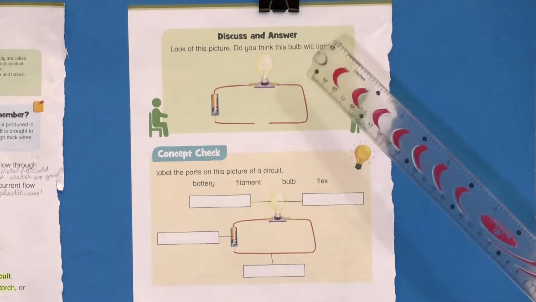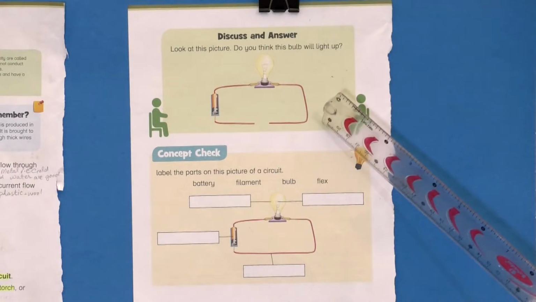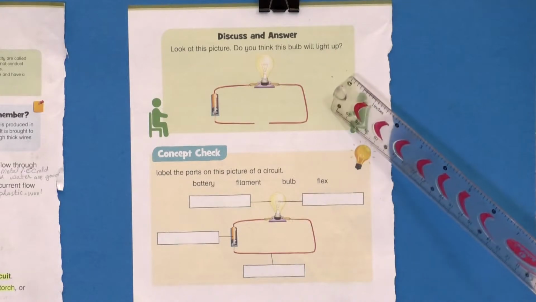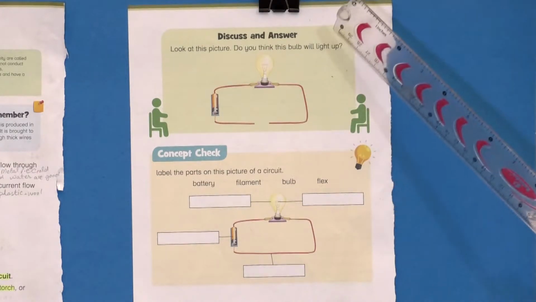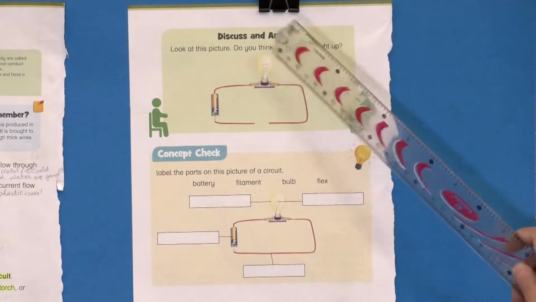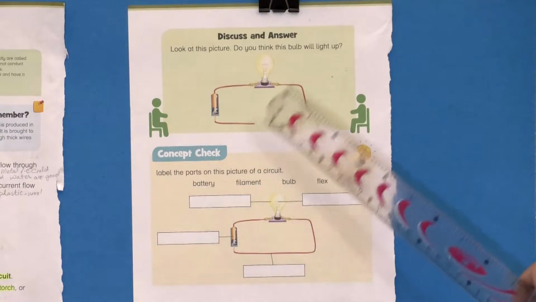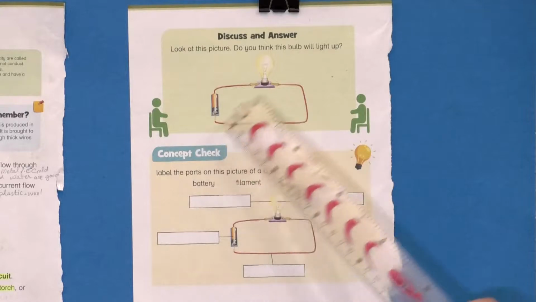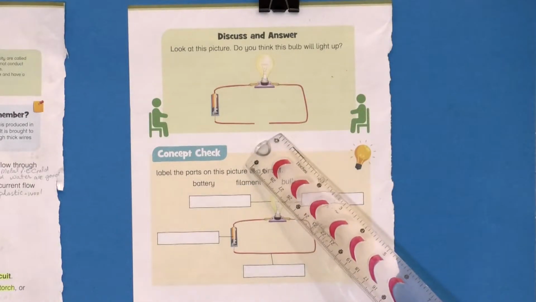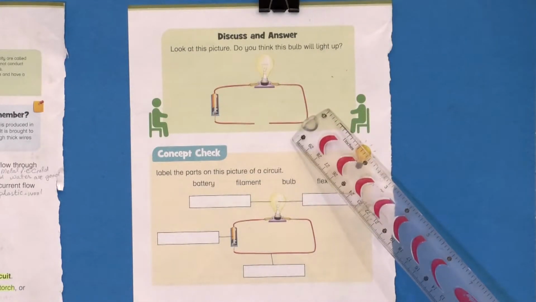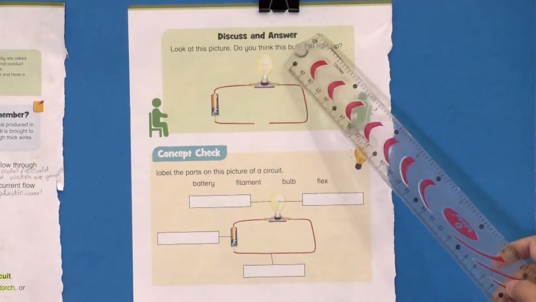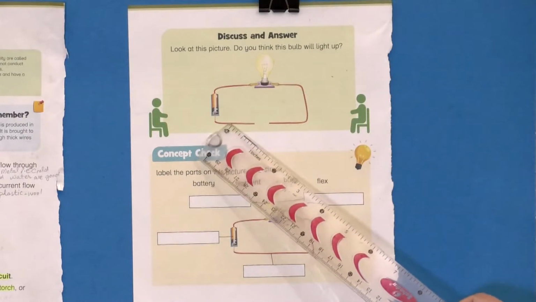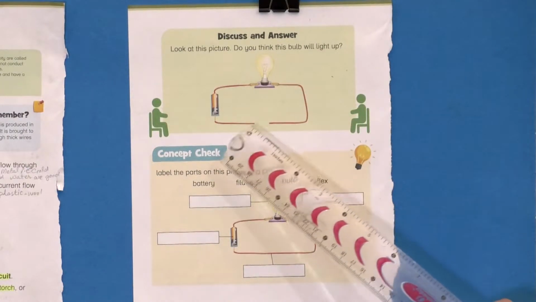If your answer is yes, how can it light up? And if your answer is no, you have to discuss with your elders how it cannot light up a bulb. So our answer is, there. Can you see the gap between two wires? If there is a gap in a circuit, as we have read, the bulb will not light up because electricity cannot jump across a gap.